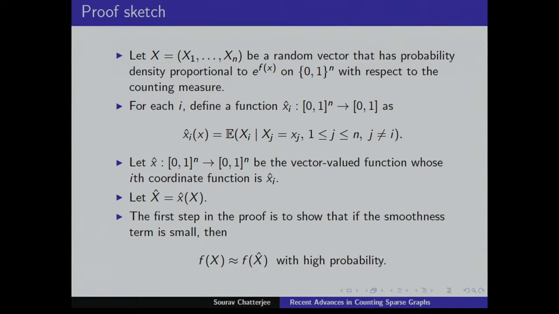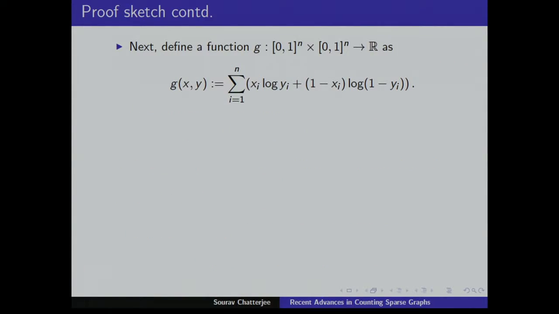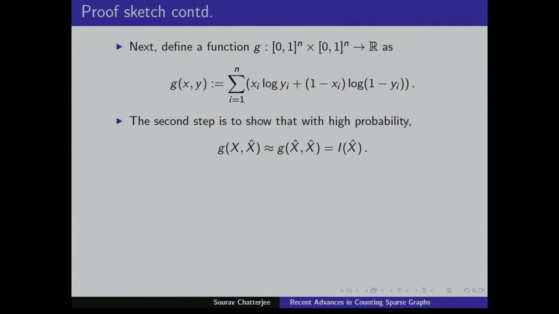Only the smoothness conditions play a role here, to show that fx is close to fx hat. So in f, you can put in place of the xi's the conditional expectations. The next step is to take a function g defined like this: gxy is the summation of xi log yi plus (1 minus xi) log (1 minus yi), and then you show that you can do the same for g. Gxx hat is approximately, with high probability, gx hat x hat, which is just Ix hat.